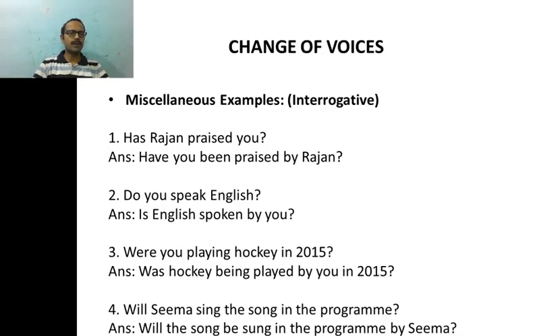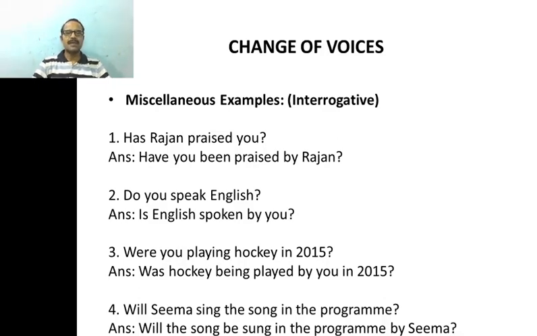With you, you can only use have, and obviously praised is in past participle, you need not change it, and the preposition by must be used before the object Rajan, and put a question mark. Your sentence is ready. See, the first question is an interrogative sentence. Similarly, the passive construction is also in interrogative form, right?